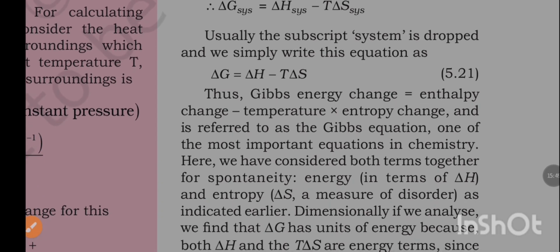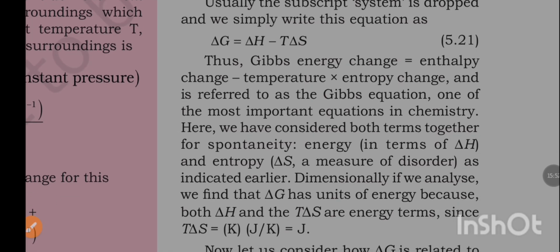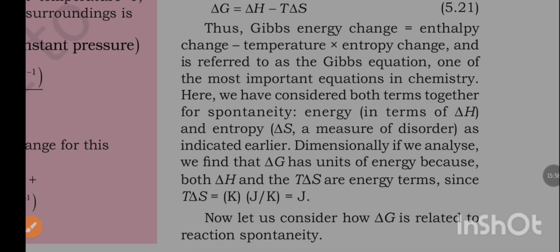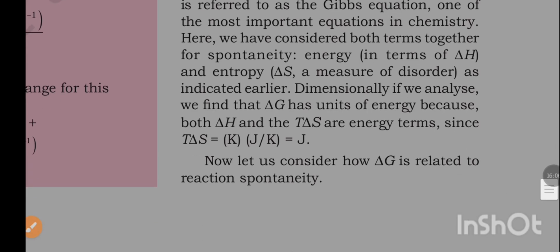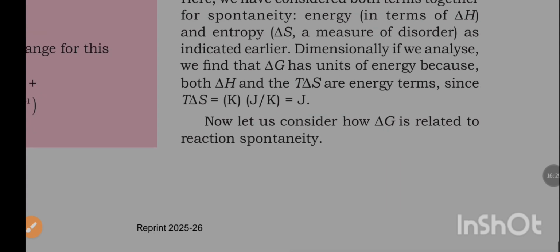Usually the subscript system is dropped and we simply write this equation as ΔG is equal to ΔH minus TΔS. Thus Gibbs energy change is equal to enthalpy change minus temperature times entropy change, and is referred to as the Gibbs equation, one of the most important equations in chemistry. Here we have considered both terms together for spontaneity: energy in terms of ΔH and entropy ΔS, a measure of disorder. As indicated earlier, dimensionally if we analyze we find that ΔG has units of energy because both ΔH and TΔS are energy terms, since TΔS is equal to K into J per K is equal to J.